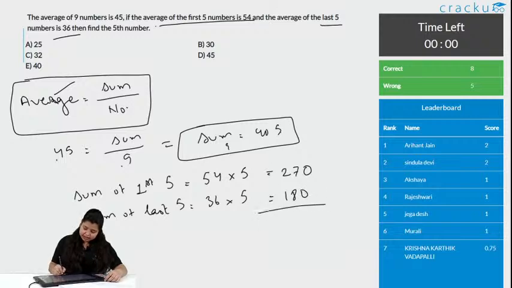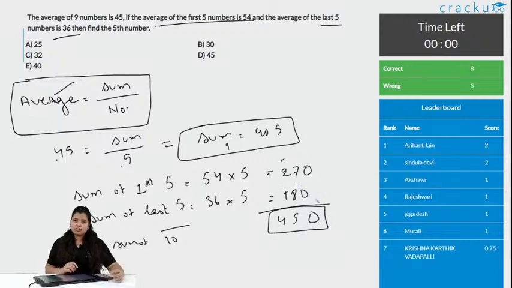If you add this, are you getting the sum of 10 numbers? They are 5 and 5, so this is the sum of 10 numbers. When you are adding this, 0, 7, 7, 14 plus 1 is 15, 1 goes here, 5 here, and this is 2, 3, 4. You got the sum of 10 numbers.